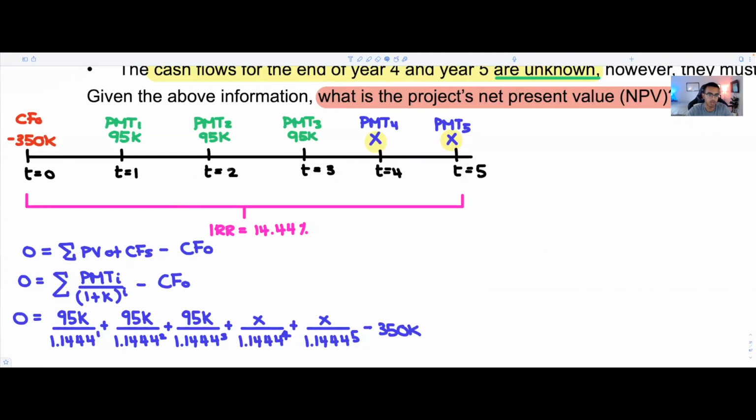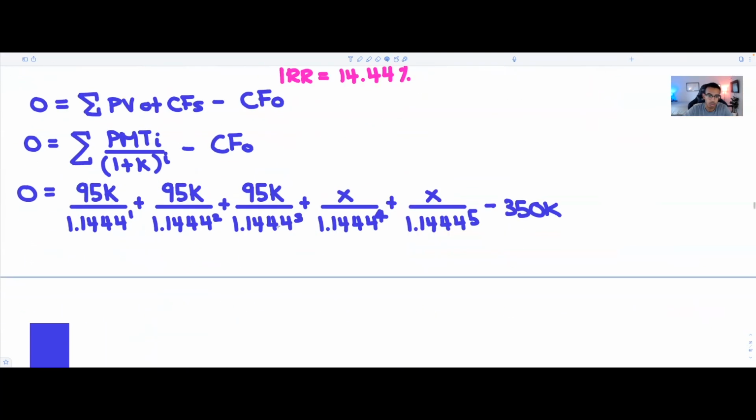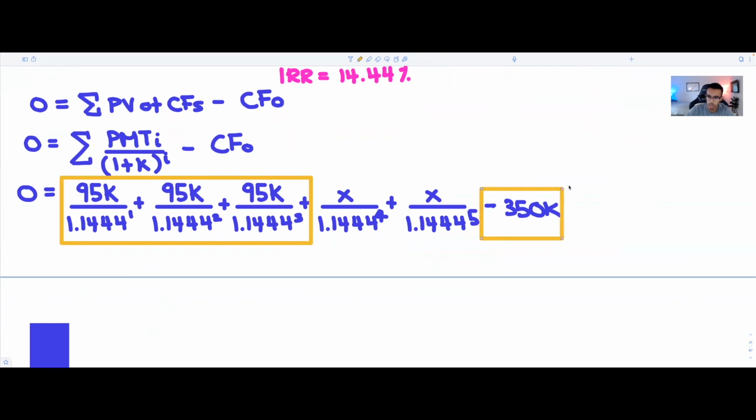So now that you have all this information, what you could do is really simple. We could actually highlight a few of these pieces and do a little bit of a magic trick. You're going to see what I mean in just a second. Check this out. So what we could do is group all the values that are known, and make it its own little thing. Check it out. So we could group what I highlighted in yellow as being part of our CF function on our calculator.